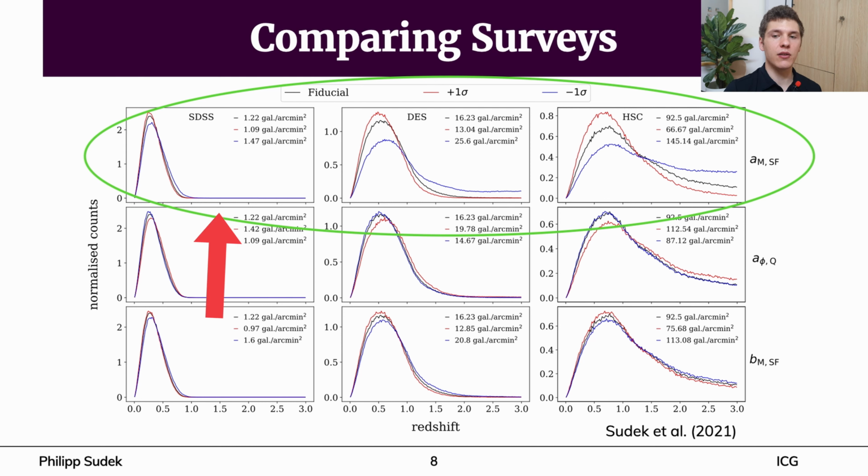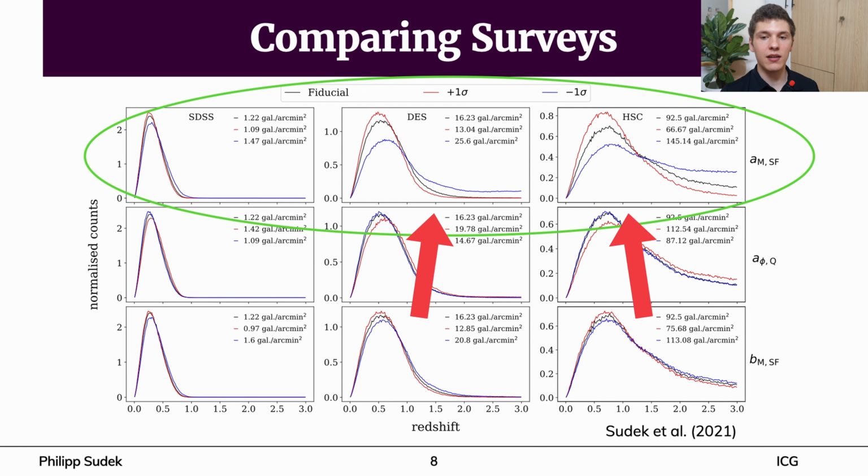Whereas the differences of the test and fiducial redshift distributions are very minor in case of SDSS-like surveys, the impact of AMSF on DES and HSC-like surveys is very strong. This observation follows from the variety and the depth of the survey. SDSS-like surveys have lower magnitude limits than DES and HSC-like surveys and measure mostly closer galaxies which have lower redshift values.